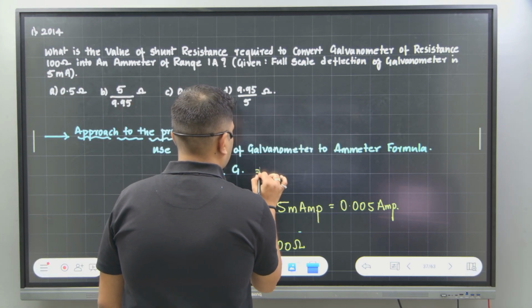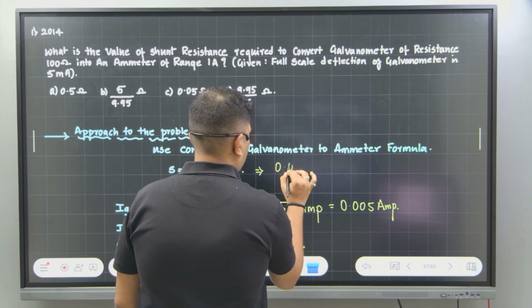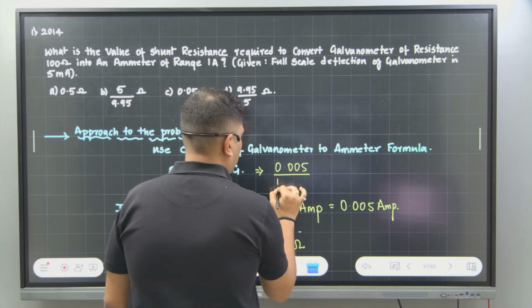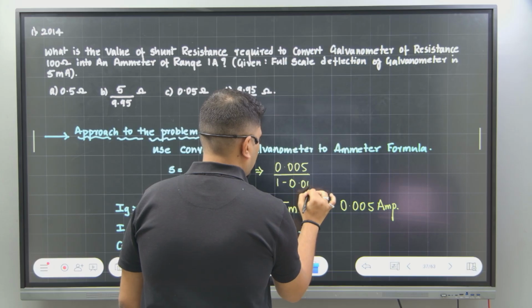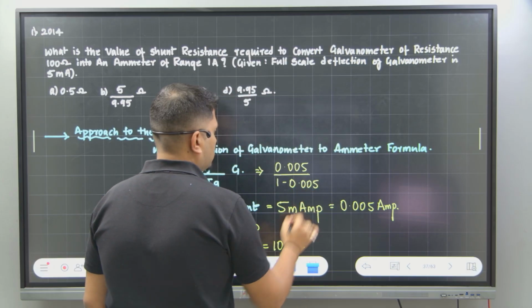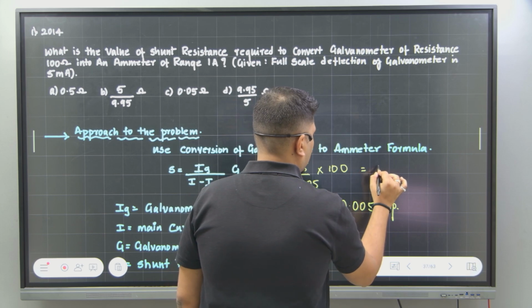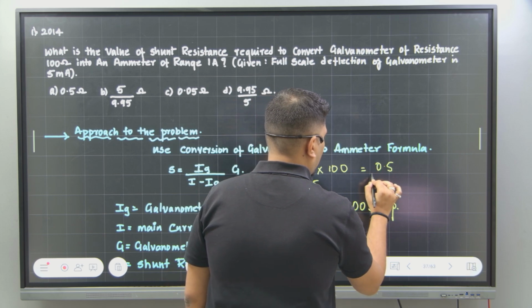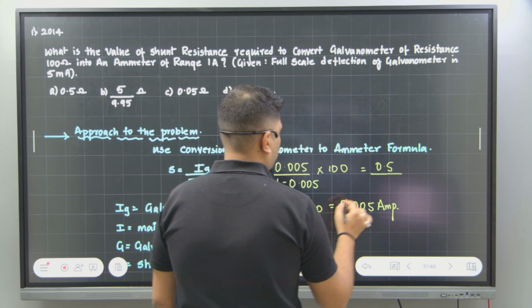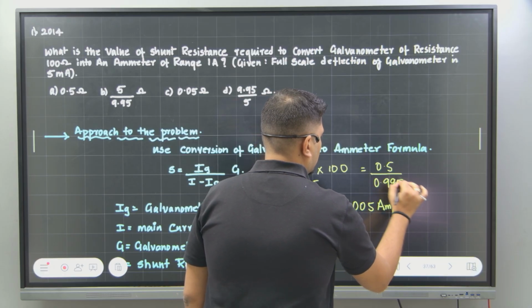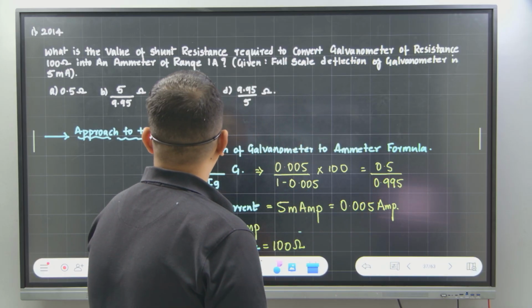This is 0.005 divided by 1 minus 0.005, multiplied by 100. Multiplying 100 with 0.005 gives 0.5, divided by 1 minus 0.005, which is 0.995.